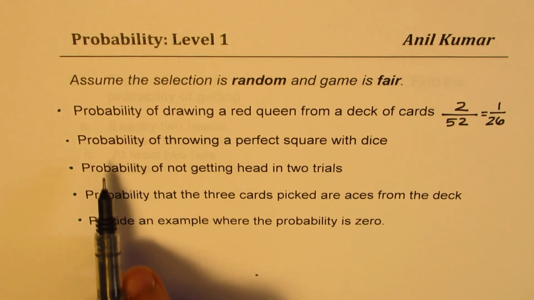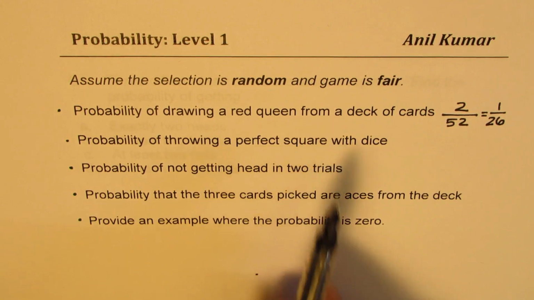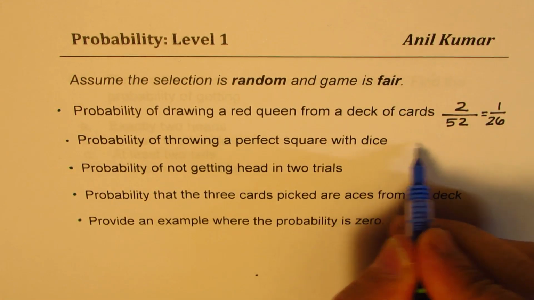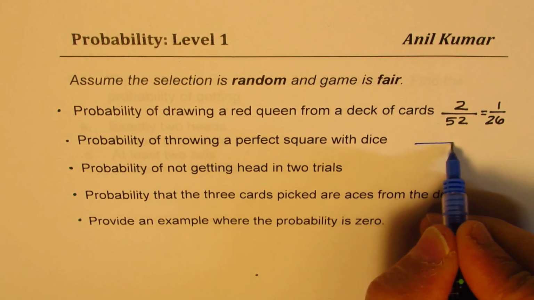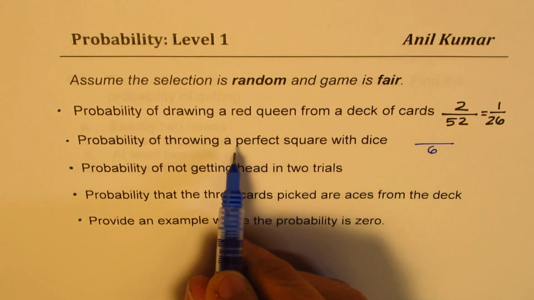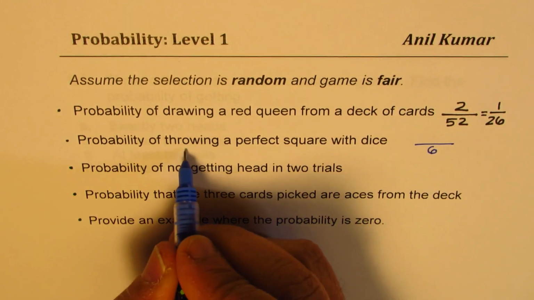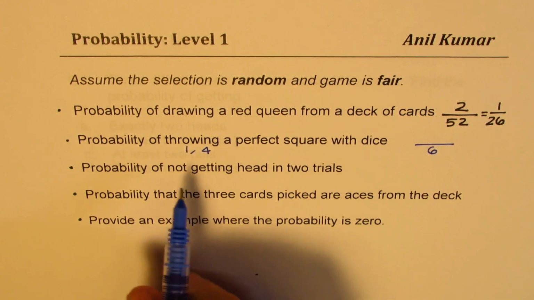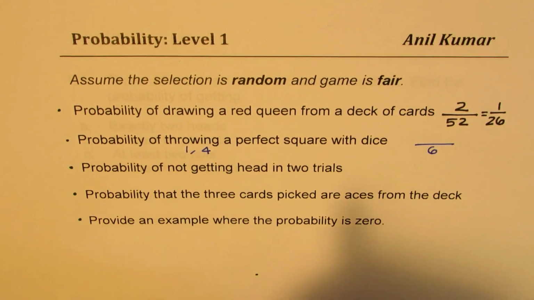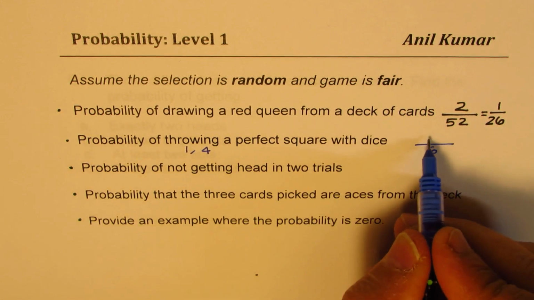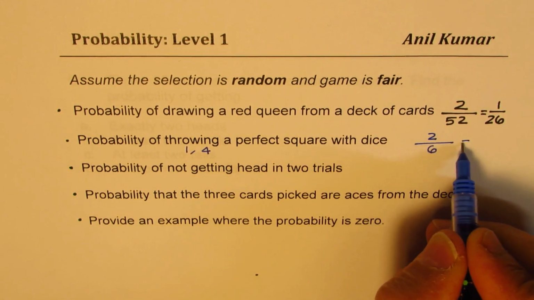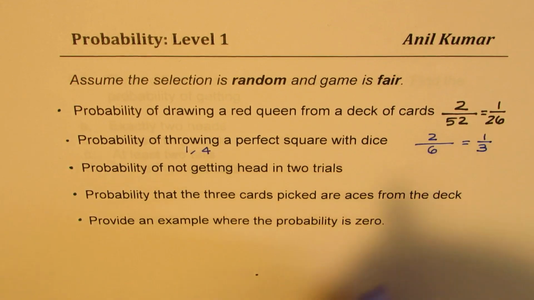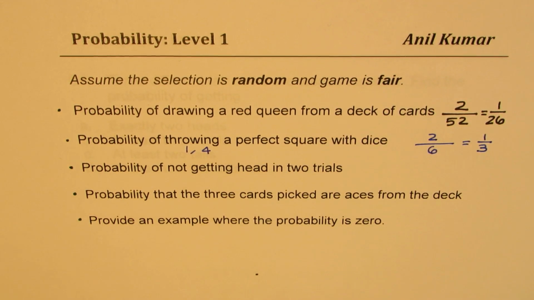Second question. Probability of throwing a perfect square with dice. So there are 6 numbers in all in a dice, so we could always write 6 in the denominator. But what are the perfect squares? Numbers 1 and 4 are perfect squares, right? So these numbers are perfect squares. So we have only 2 of them, so 2 out of 6, which gives you the probability as 1 over 3. So I hope this term perfect square is clear.